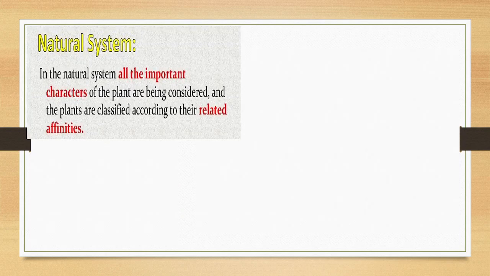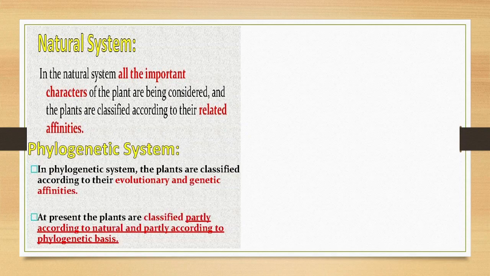Then in this natural system of classification, all the important characters of plants are considered and they are classified according to their related affinities. That is to say, the classification is based on some relationship that exists among the different plants. The phylogenetic aspects, the evolutionary aspects were also considered under this system of classification.